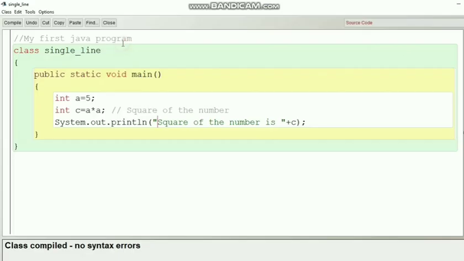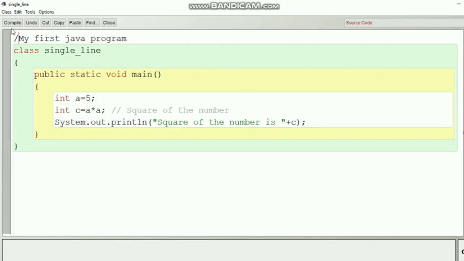Once again we will see my first Java program. Here square of the number is not considered by the compiler since it is a single line comment. Okay, so just check, like I'm removing one slash, then I'm compiling it. So here you will get an error.